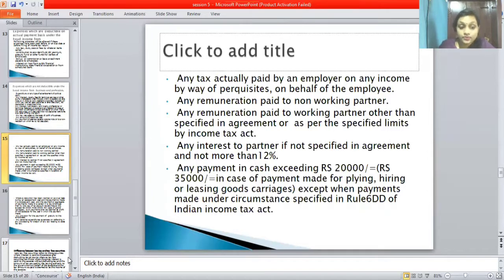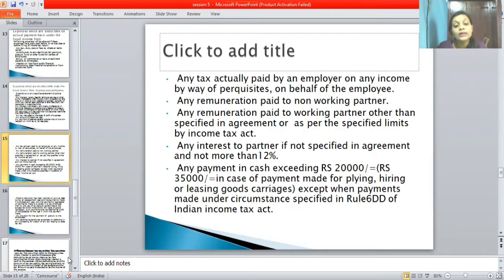Next one is any interest to partner, if not specified. So here, any interest to partner that is not specified in the agreement, and not more than 12%. Okay, this 12% you should keep in mind. Once again, I will repeat: any interest to partner, if not specified in the agreement, then not more than 12%.